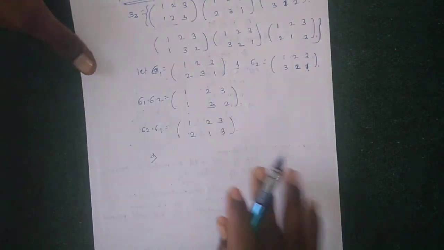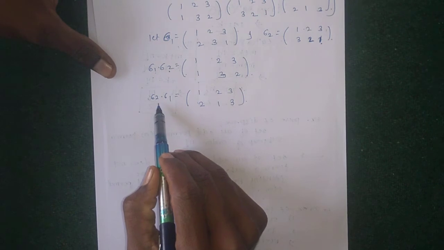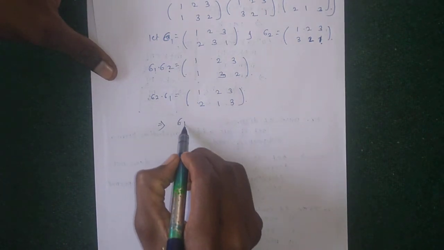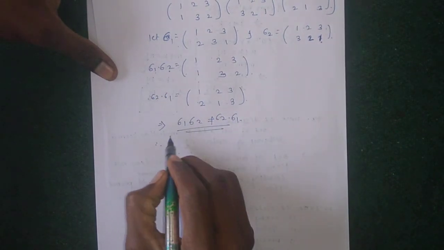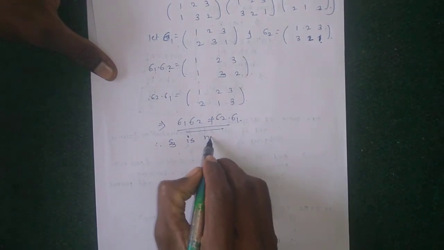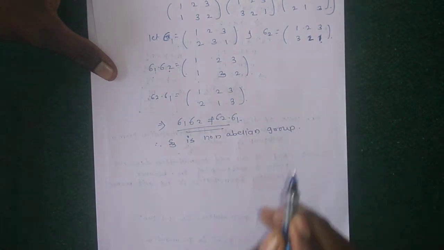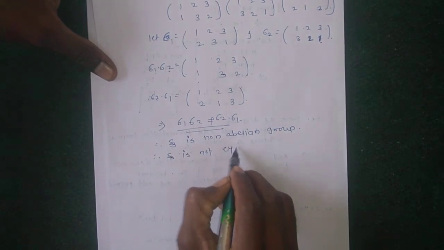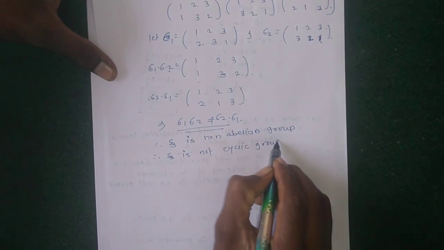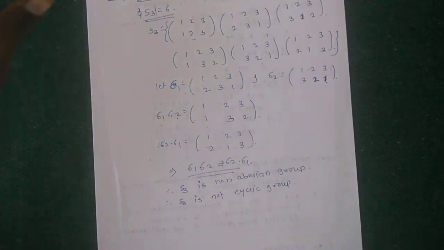Above we clearly see that sigma 1 into sigma 2 is not equal to sigma 2 into sigma 1. Therefore S3 is a non-abelian group, and therefore S3 is not a cyclic group. This is the proof that the symmetric group S3 is not cyclic.